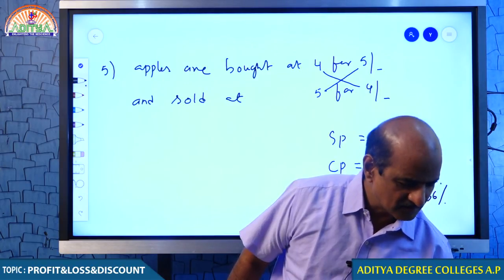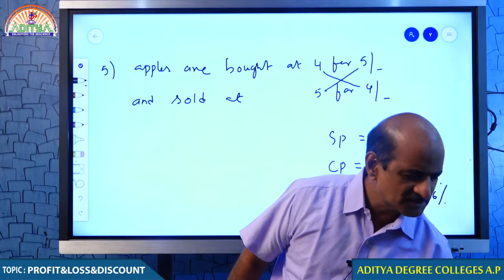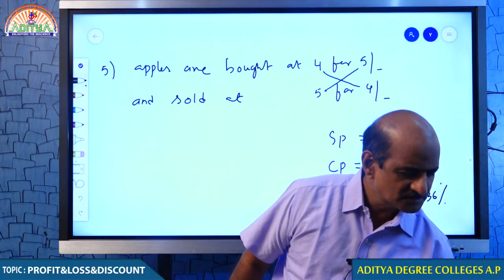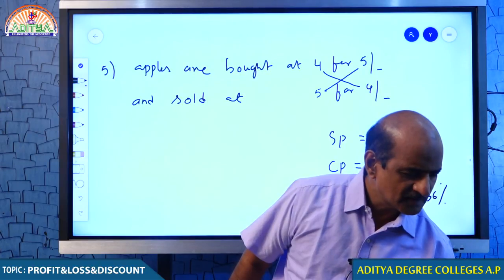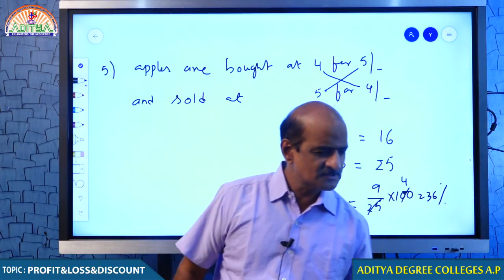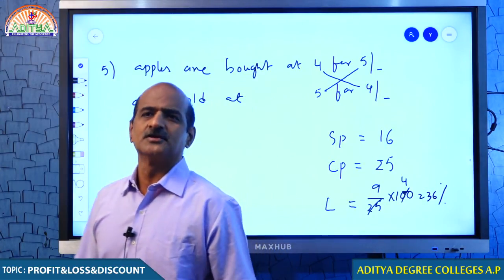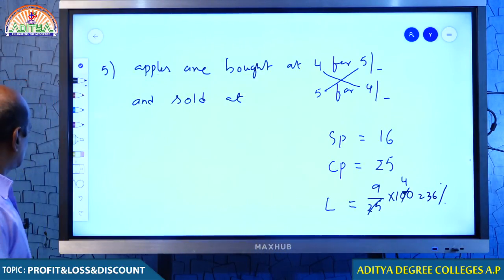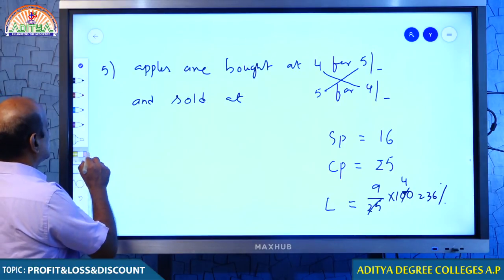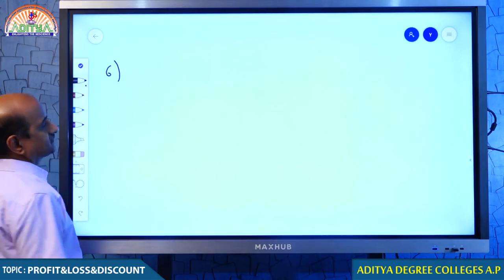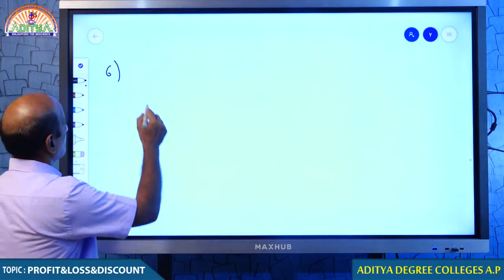Well done. Very good. Come on, students, now we go to the next question. Your responses will help me to understand whether you are able to get it right or not. Well done, students. So, with this, question number 5 is okay for you. Now, question number 6. Come on, students, please do it.